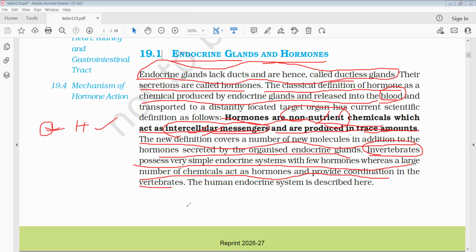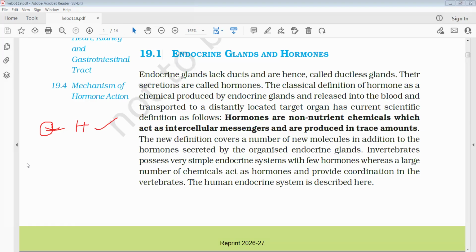When you take the vertebrates, the backbone-having animals, they secrete more hormones and also have a greater number of endocrine glands. So when we compare with the invertebrates, vertebrates have more endocrine glands and hormonal secretion. Now let us go to the human endocrine system study.